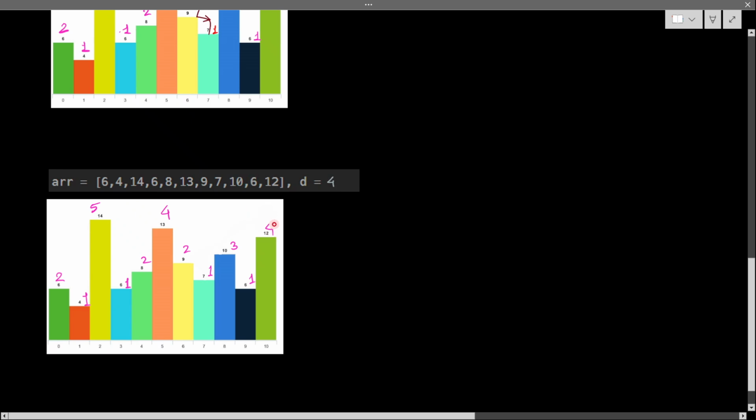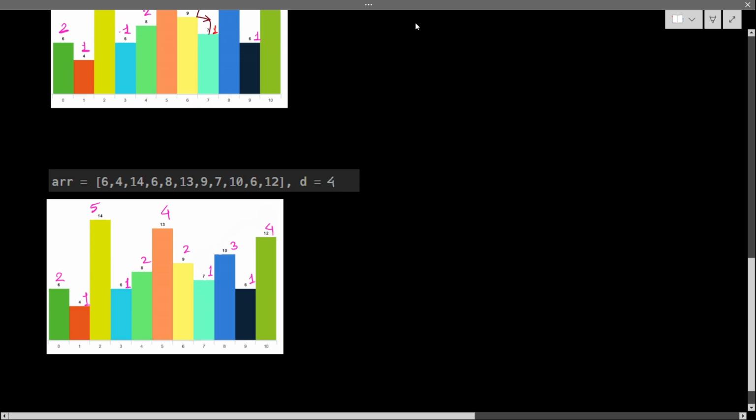I can go where? I can go here. So 1 and this 12, 1, so 2. The maximum. So what is the maximum value? Maximum value is 5 indices. If I start from 14, I can visit a maximum of indices like 14, jump here. From here, I jump here. Here, I can jump here. Here, I can jump here. So how many indices? 5 indices I can visit. So that will be my answer.